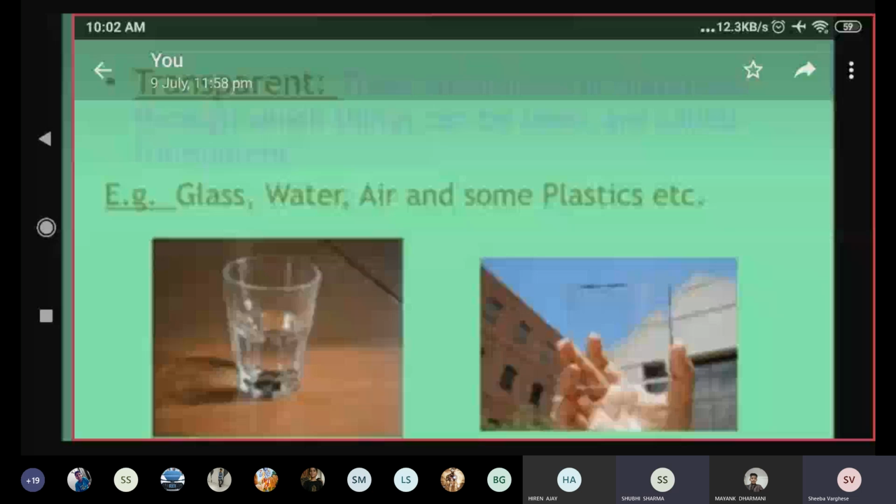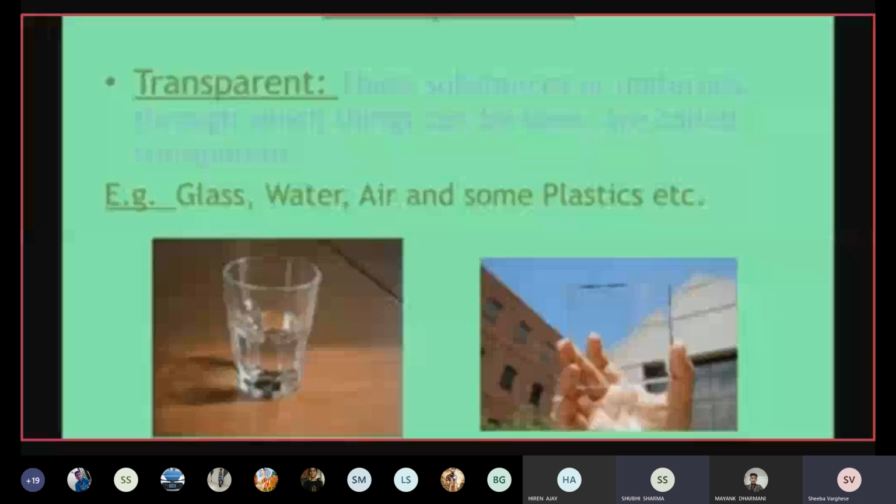Now, when you look at a clear window, the glass windows can be of different types. Some are ground glass, some are frosted glass. So it depends. Frosted glass means